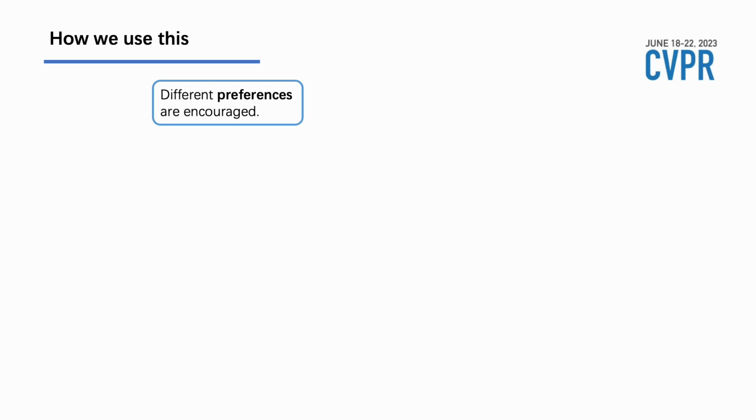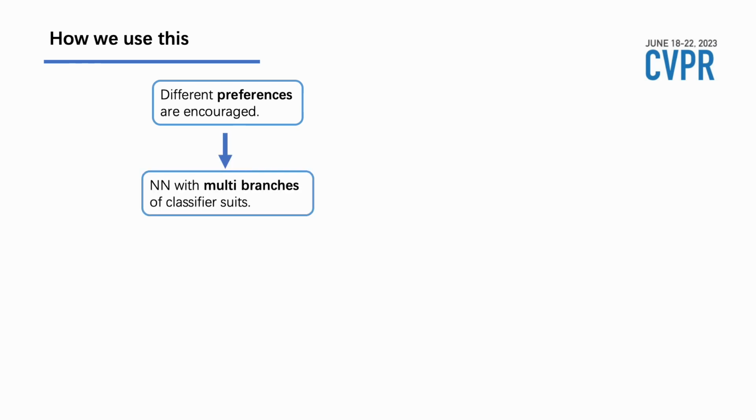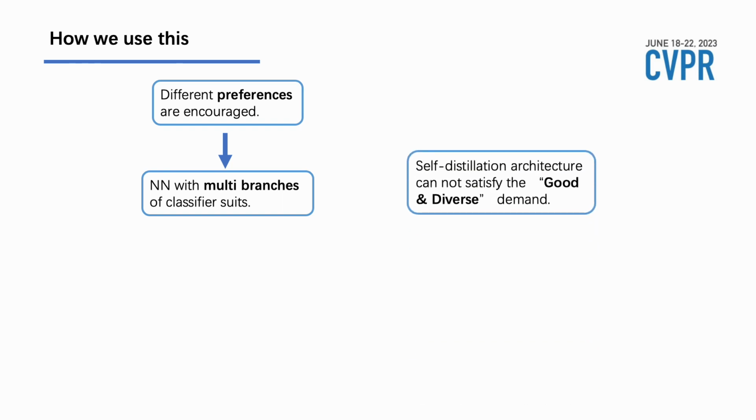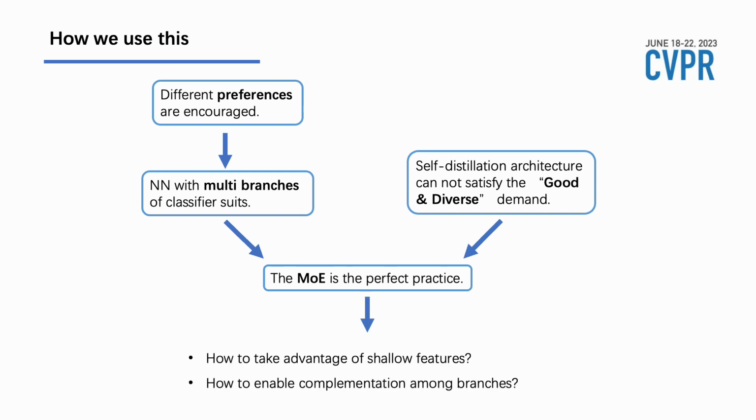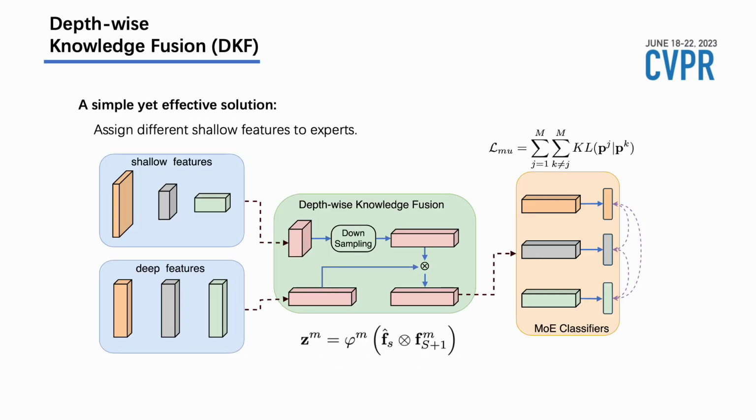The previous finding shows that a network with branches of different depths has the ability to diversify the test results. However, self-distillation architecture cannot satisfy the good and diverse demand, as branches of shallow depth can only generalize well on specific classes. Therefore, we choose the mixture of experts as our solution. First, we propose a fundamental component named depth-wise knowledge fusion. It assigns different shallow features to different experts, and then it fuses high-level features from each expert with its assigned shallow intermediate features. We choose Hadamard product to implement such fusion.